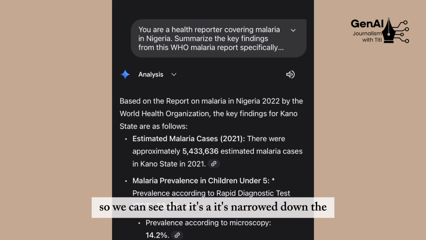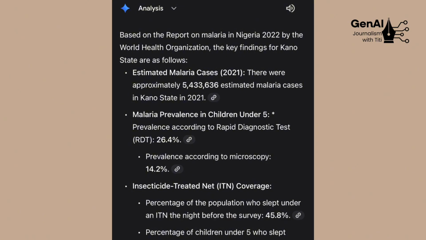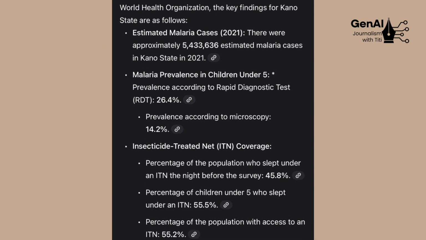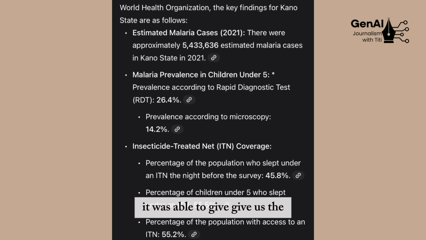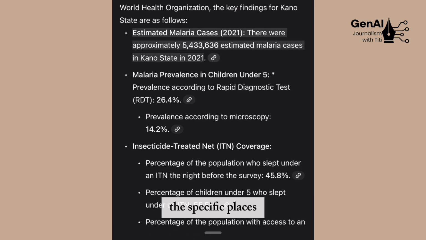So we can see that it's narrowed down what exactly we're looking for, and more importantly, it was able to give us the output in bullet points as indicated, with the links attached, links to where it got the information from, the specific places.